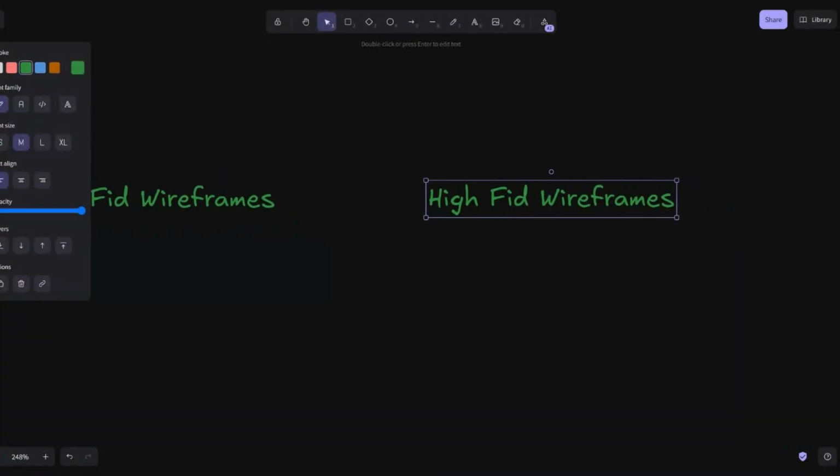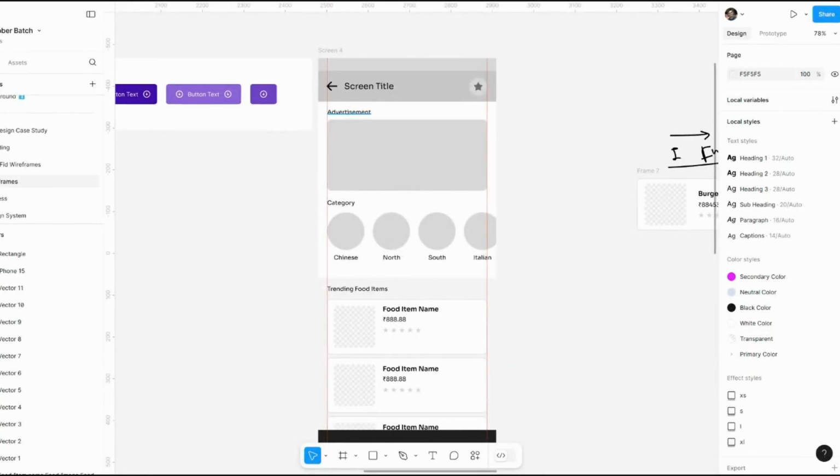Whenever we have to create high fidelity wireframes, it is better to first do research on what we need to do. Let's assume you have a pre-made design system that your company follows. Then you don't have to think about the colors, headings, text, or graphics, because you have a design system.